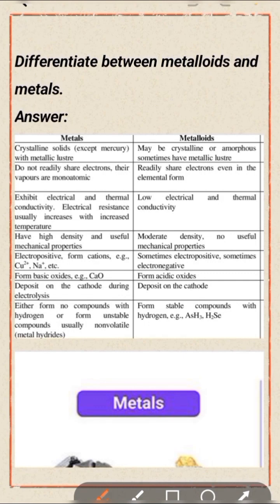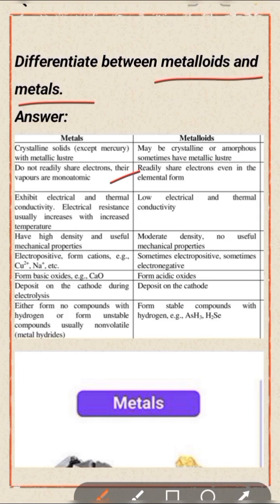Differentiate between metalloids and metals. Metals are crystalline solids except mercury, that is Hg, with metallic luster. But a metalloid may be crystalline or amorphous, and sometimes has metallic luster. Metals do not readily share electrons and their vapors are monoatomic. But metalloids readily share electrons even in the